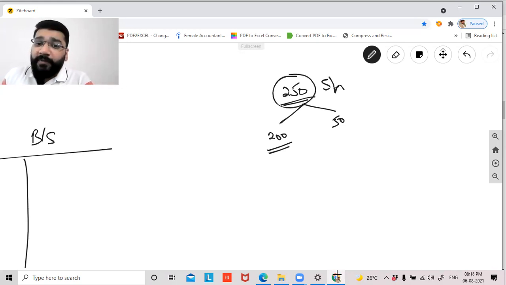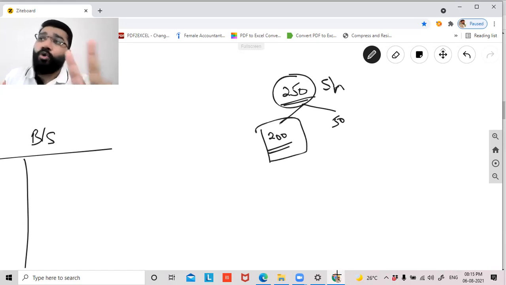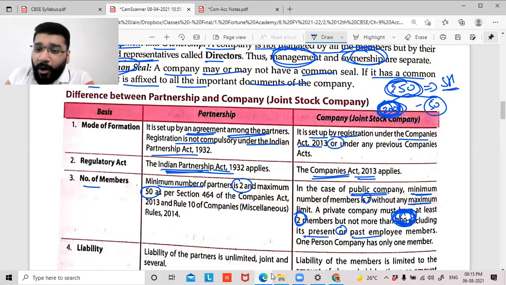So when you count this 200 people, you would exclude 2 kinds of people. One is an employee who's currently working with you, and the other is an ex-employee. There could be some people to whom you have given shares, but they're no longer employees; they're past employees, ex-employees. So when you count this 200, you have to exclude 2 categories: one present employee, one past employee. After excluding the present employee shareholders and past employee shareholders, now check the count. If it is up to 200, allowed. Beyond 200, not allowed. Now, Brinda, are you clear?